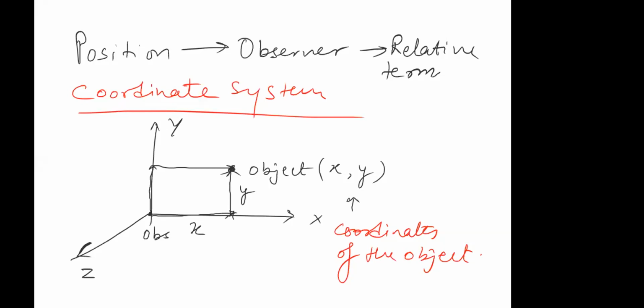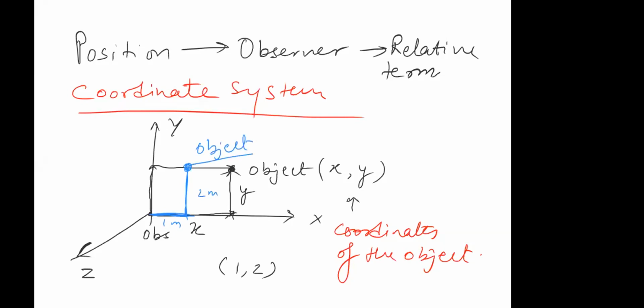For example, if I tell you that the coordinate of a point is 1, 2, tell me where the object is with respect to the observer. You'll simply say that I will go 1 meter in x direction, then I'll go 2 meters in y direction, and here is your object.